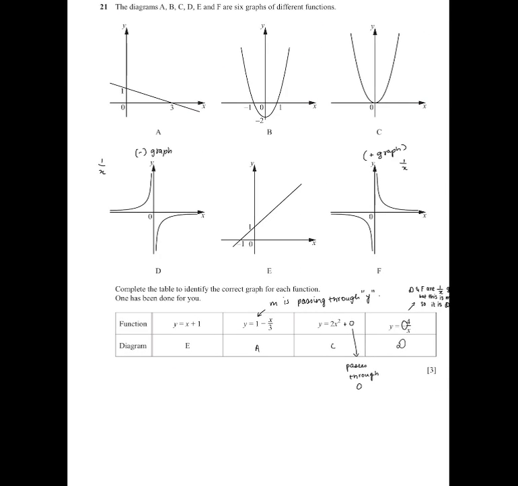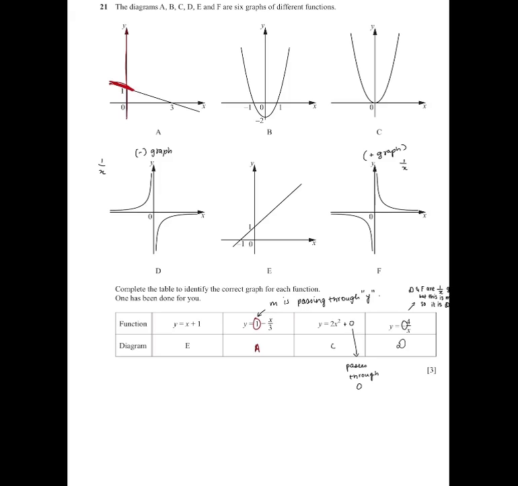Question 21, we have to find the diagram which is matching the function. So 1 minus 3 by x. We know that it is passing through y over here because it's 1, and that will be A, because you see 1 is passing through the y-axis, so that is A.